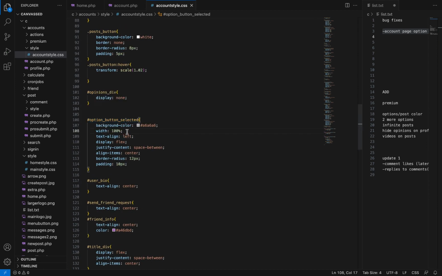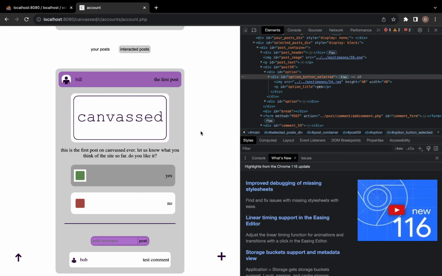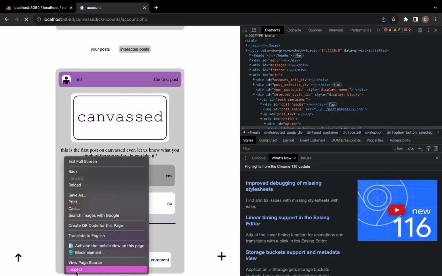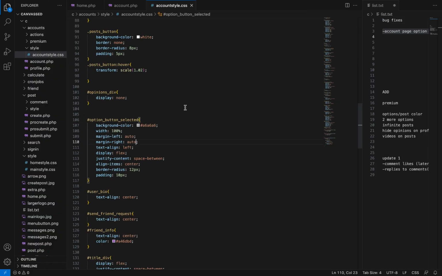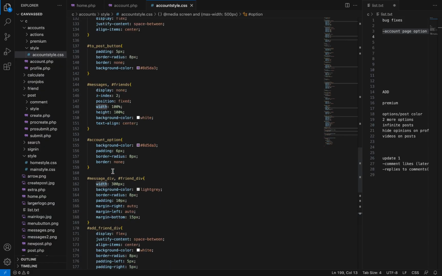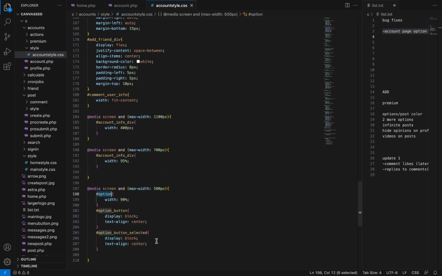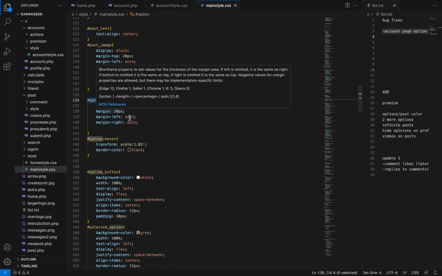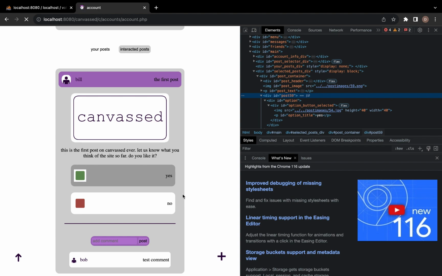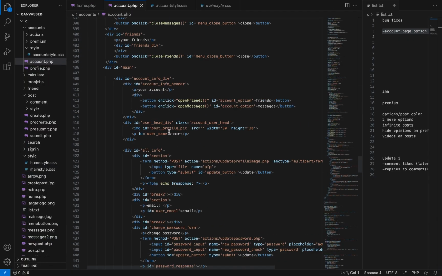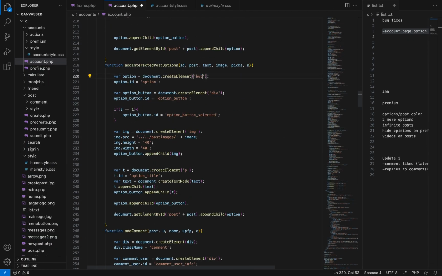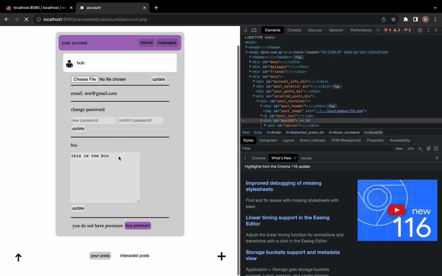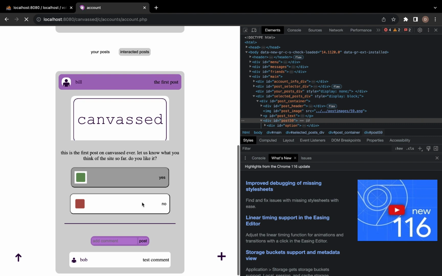We will just look at the options on the interactive posts on the account page. Yeah, on the account page, they are not symmetrical, so I have to go in, fiddle around with the CSS for a long time, and figure out how to fix that. I think I just make it a button. Yeah, I make both of them a button eventually, and then I take the border off, and it pretty much is perfect. Yeah, right there, 2 buttons, they don't do anything.